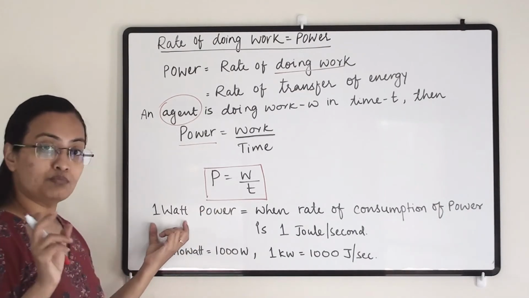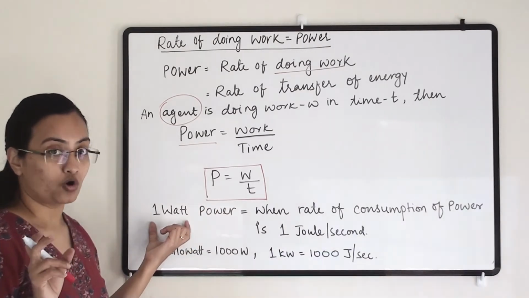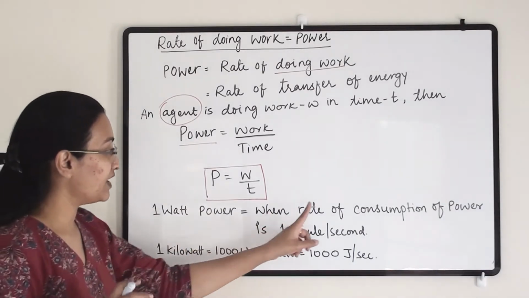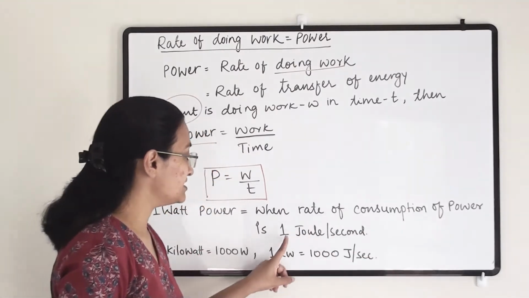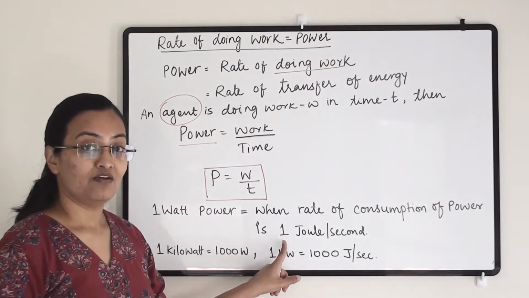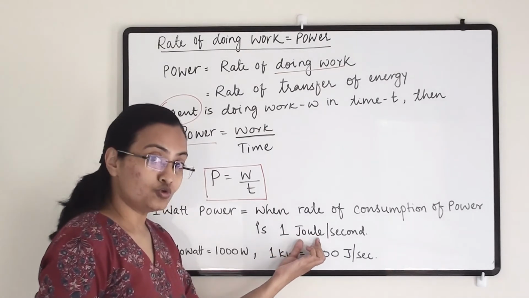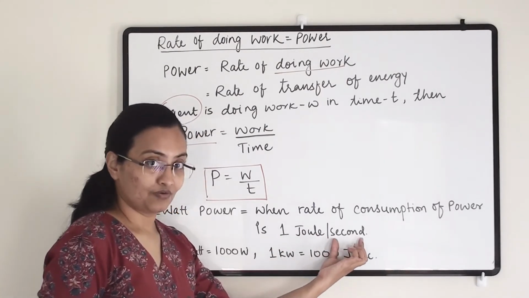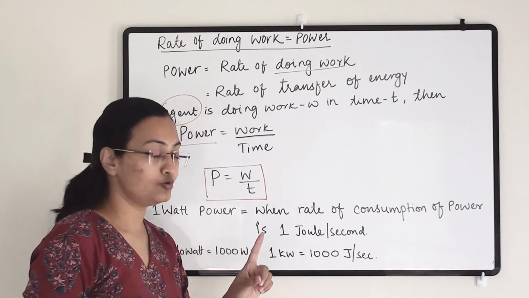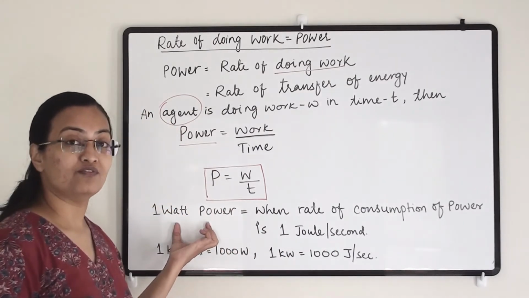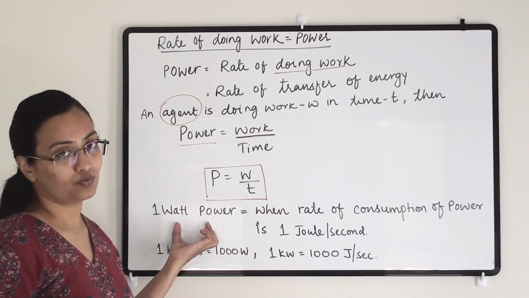Now, power we measure in the unit of watt. So 1 watt power equals the rate of consumption of energy of 1 joule per second. When we are utilizing 1 joule of energy in 1 second, that means we have used 1 watt of power for that particular work.